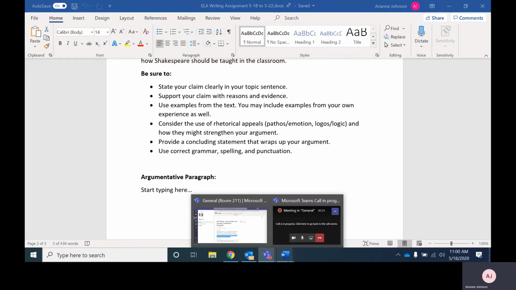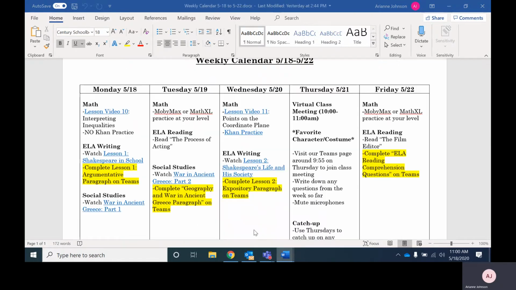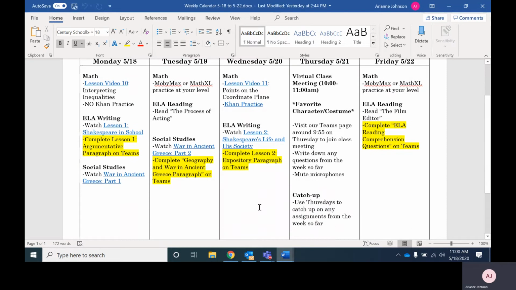I want to go back to the weekly calendar because I'm going to show you guys sort of the second half of this. So on Monday, it says complete the argumentative paragraph, which is what we just talked about. And then on Wednesday, it looks like there's another assignment, but I'll show you guys here in a second. I'm going to scroll down in that document, and that's where you will type your second paragraph.